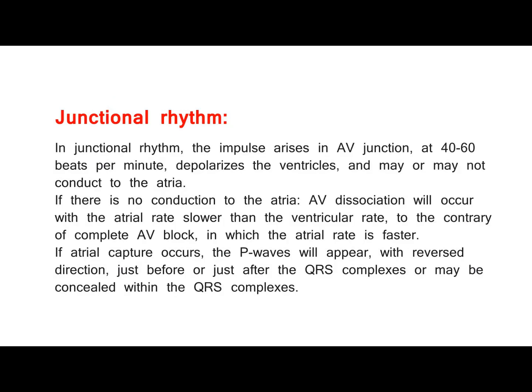Junctional rhythm. In junctional rhythm, the impulse arises in the AV junction, at 40 to 60 beats per minute, depolarizes the ventricles, and may or may not conduct to the atria. If there is no conduction to the atria, AV dissociation will occur with the atrial rate slower than the ventricular rate, to the contrary of complete AV block, in which the atrial rate is faster. If atrial capture occurs, the P waves will appear, with reversed direction, just before or just after the QRS complexes or may be concealed within the QRS complexes.